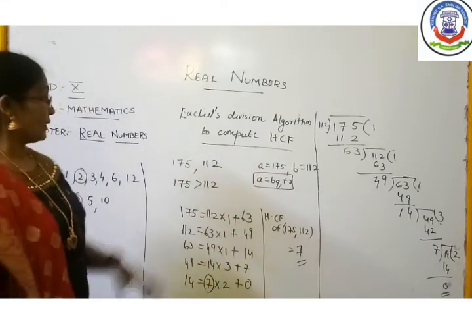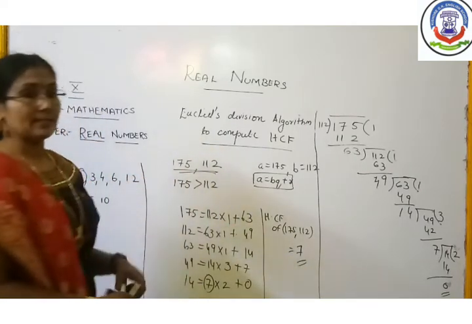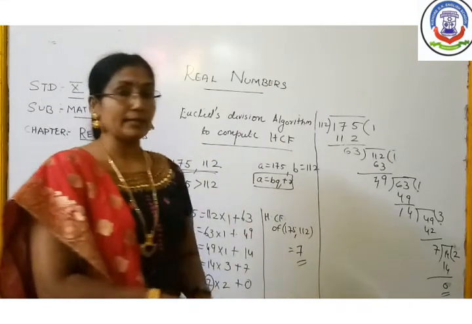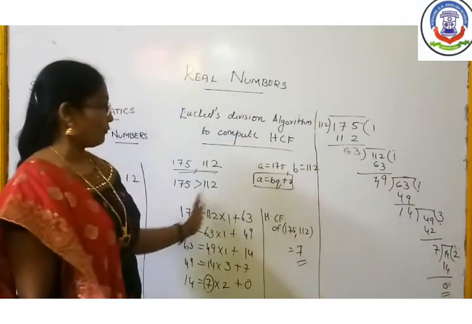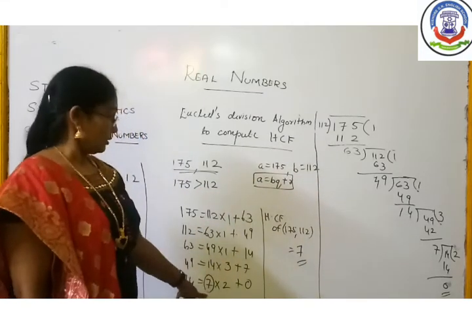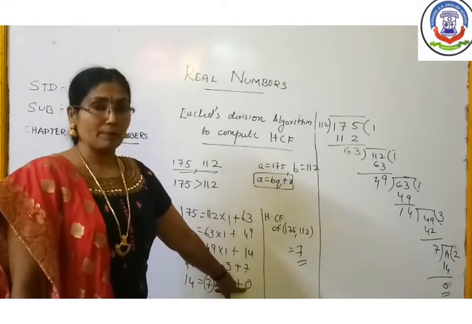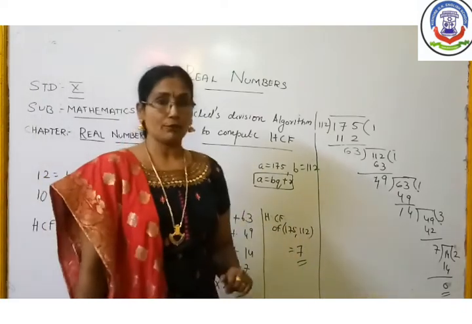For this question, 175 and 112, what is the HCF? You got the answer as 7. Now you might have understood that we have performed a series of divisions in the form A is equal to BQ plus R. In the last case, where the remainder comes to 0, the divisor there will be the answer for the HCF. Okay, children.